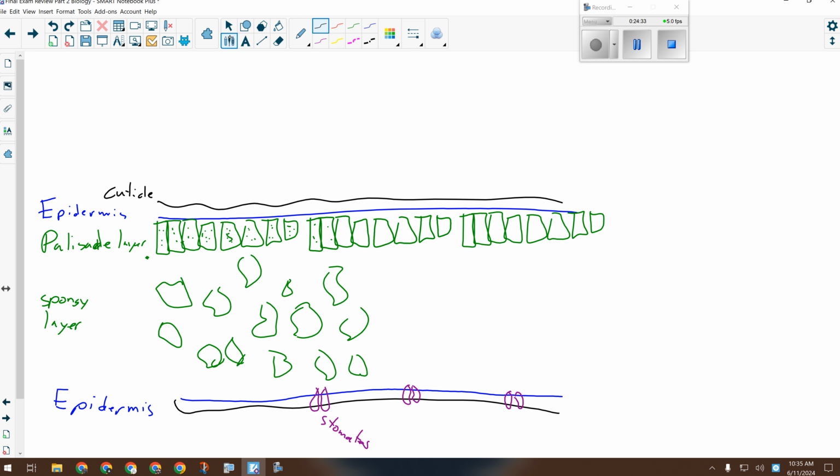Okay, below the palisade layer is the spongy layer, where we have a whole bunch of irregularly shaped cells that still have a lot of chloroplasts in them. They can still carry out photosynthesis, but the job of the spongy layer is that with all these irregular cells, there are spaces between them. And in those spaces is where water, oxygen, and carbon dioxide are exchanged, because they're the things the palisade layer needs when it carries out photosynthesis. So that means that water vapor and oxygen are going out through the stomates, carbon dioxide is coming in